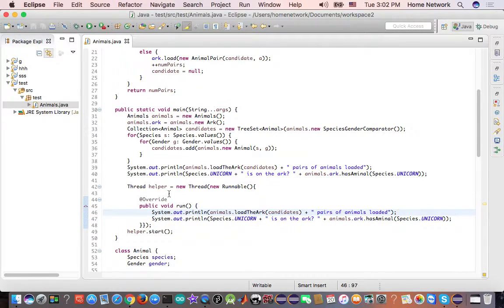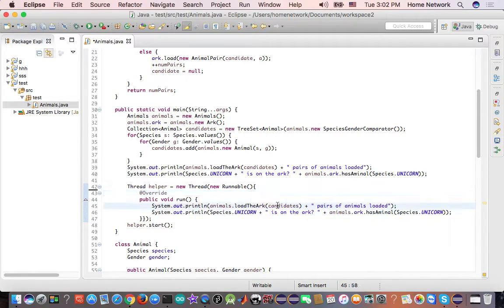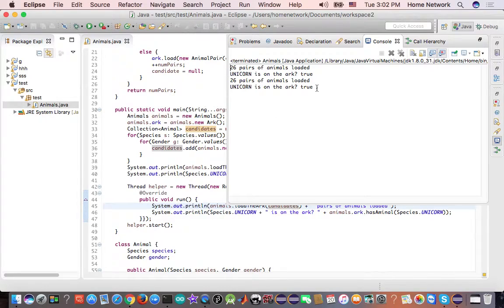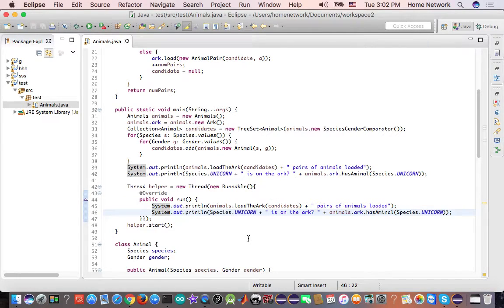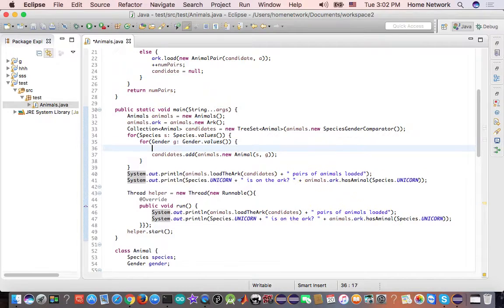As the code stands, the helper is not really helpful because it's trying to load the same candidates the main thread is loading, so they do repeating work. It's not speeding up. You see, 26. They both loaded 26, so repeated work. We can fix this by having them load different candidates.